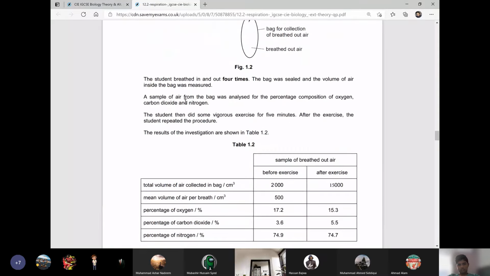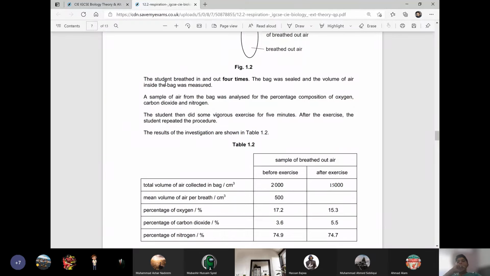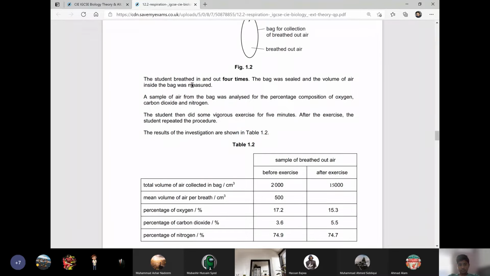Now, the student breathed in and out 4 times. The bag was sealed and the volume of the air inside the bag was measured. So the person inhaled 1, 2, 3, 4 times, and the volume of the air was measured.